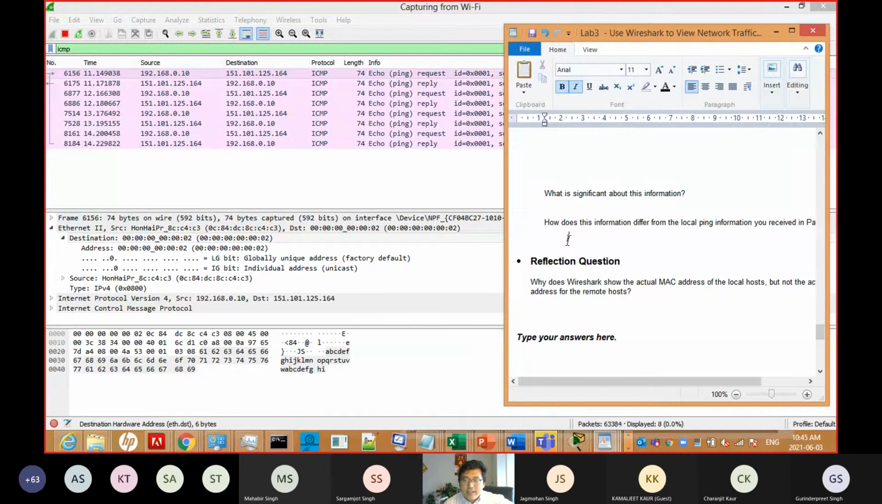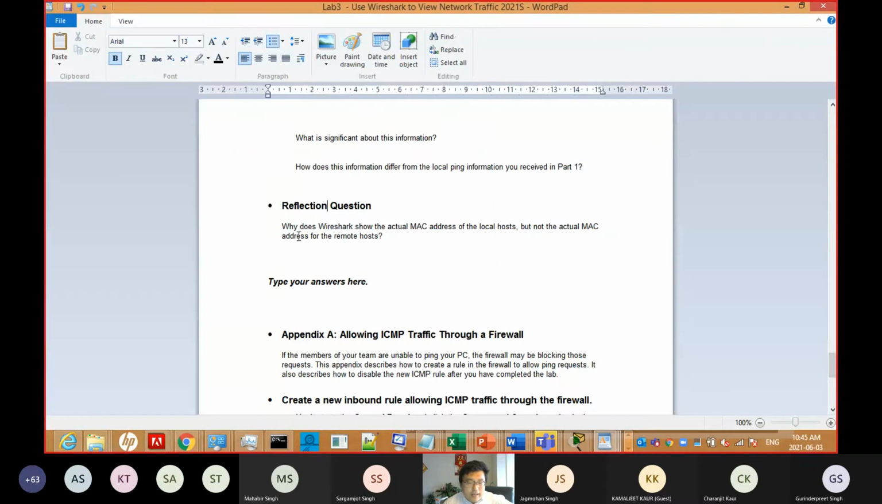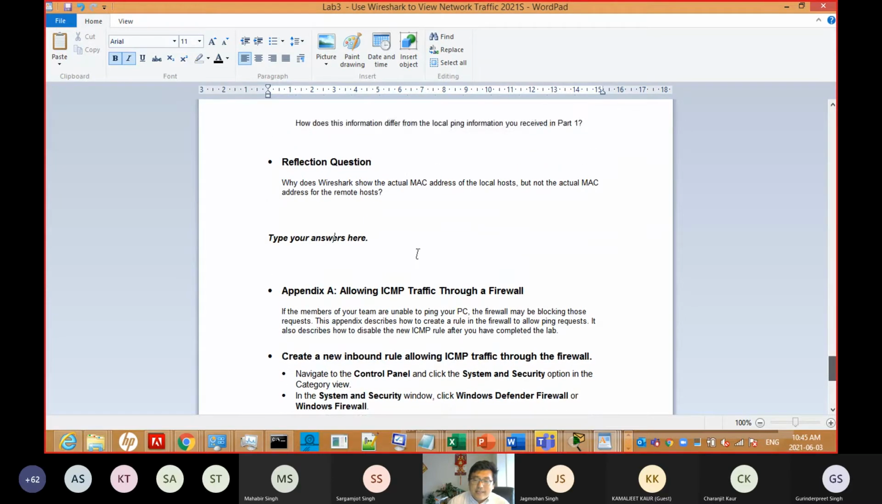So I will note right here. You should answer that. Only compare and give the answer: for the local, what's the difference, and for the remote, what's the difference. Local only returns the MAC address of the PC NIC, and for the remote we only return the gateway. So the last question: why is the MAC address the same for the remote sites? Because they only return our gateway. So the last question is like that.